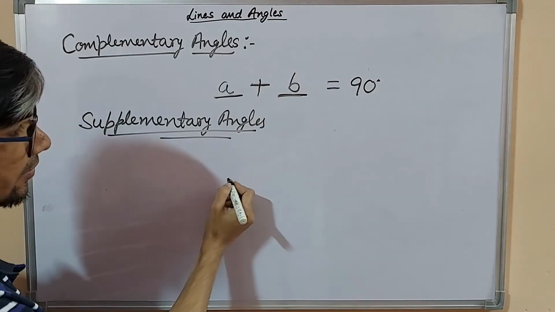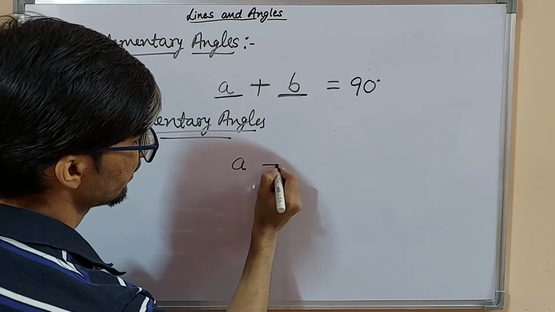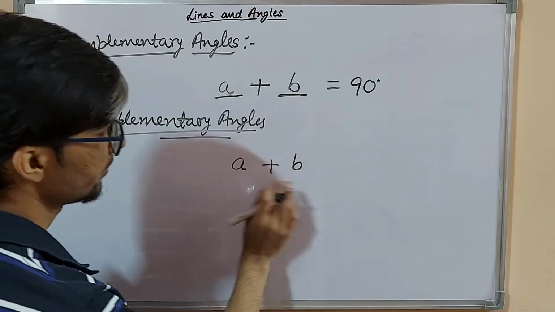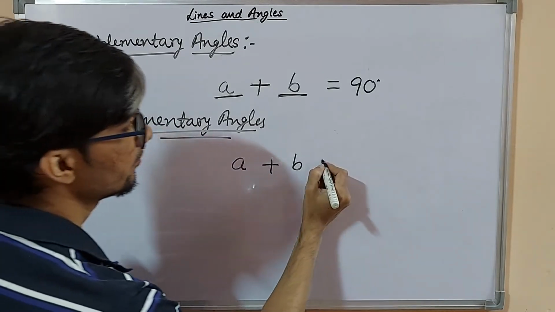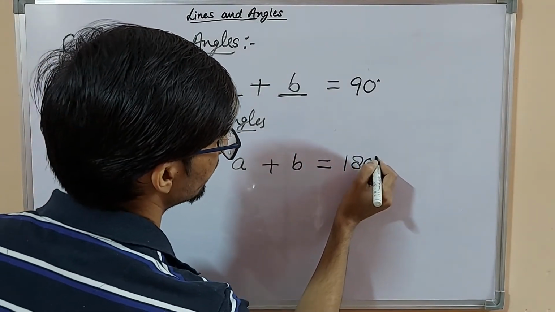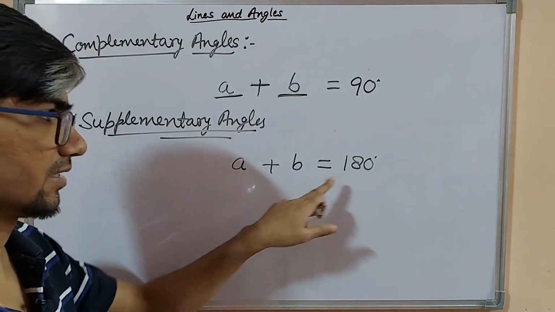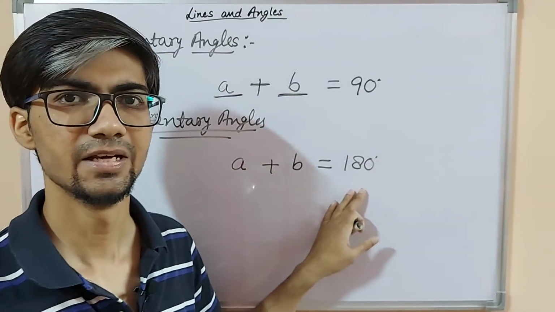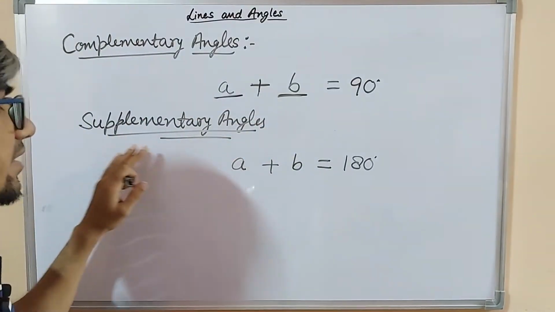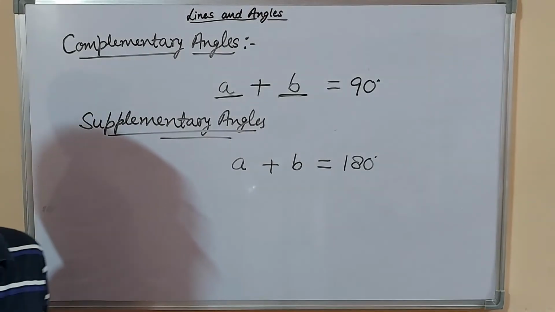Now we will discuss supplementary angles. Same, we have one angle A and another angle B. If we add them, then it must be equal to 180 degrees. If the sum of both the angles is equal to 180 degrees, then we will call them supplementary angles.